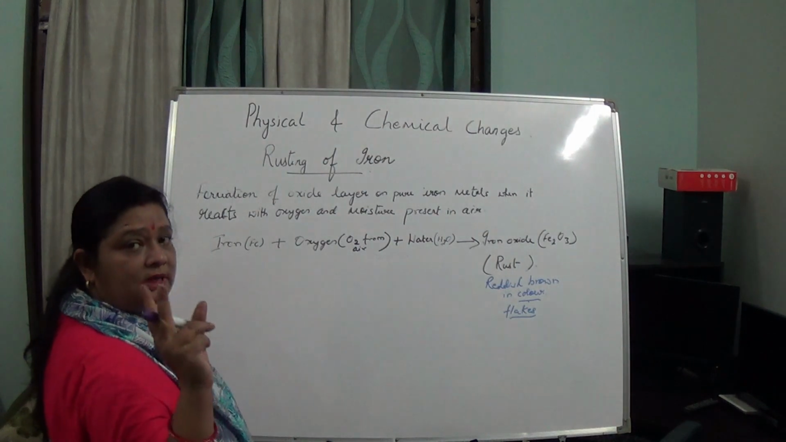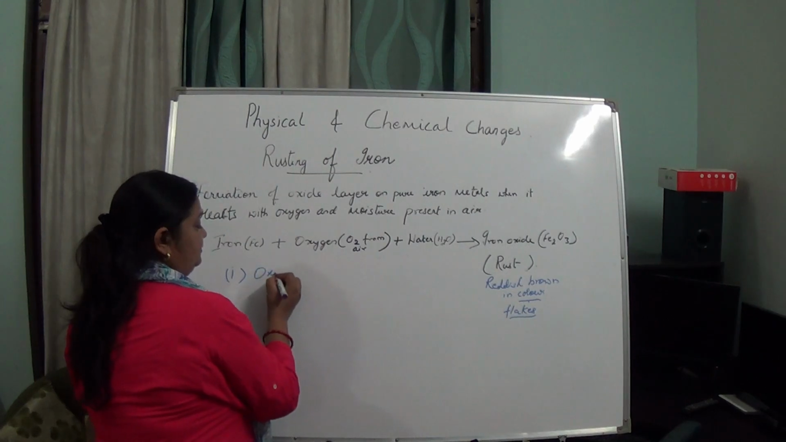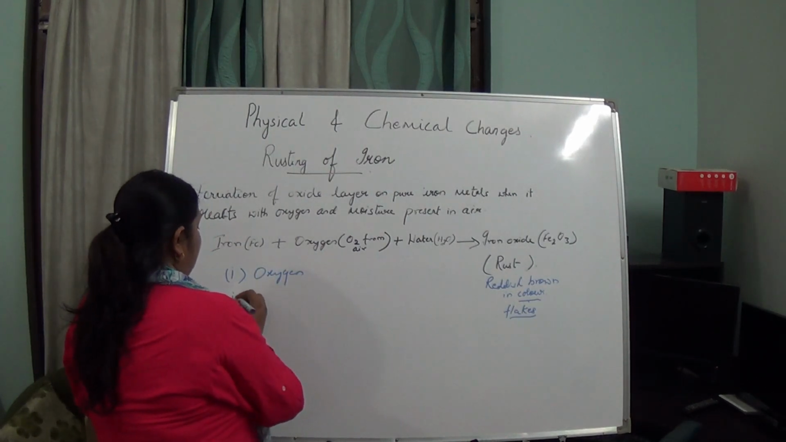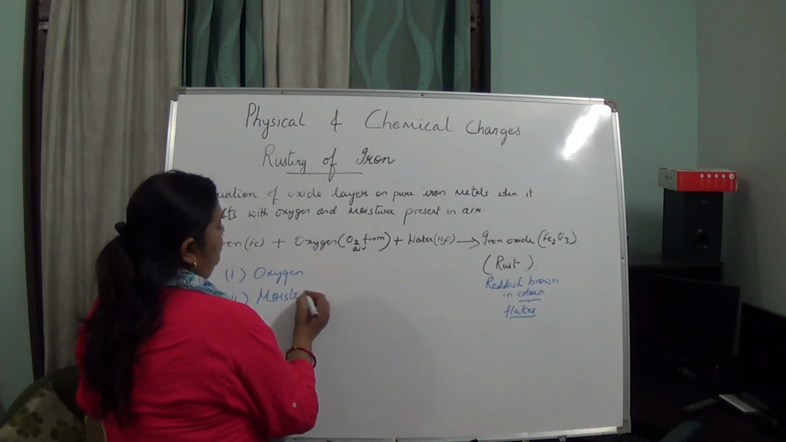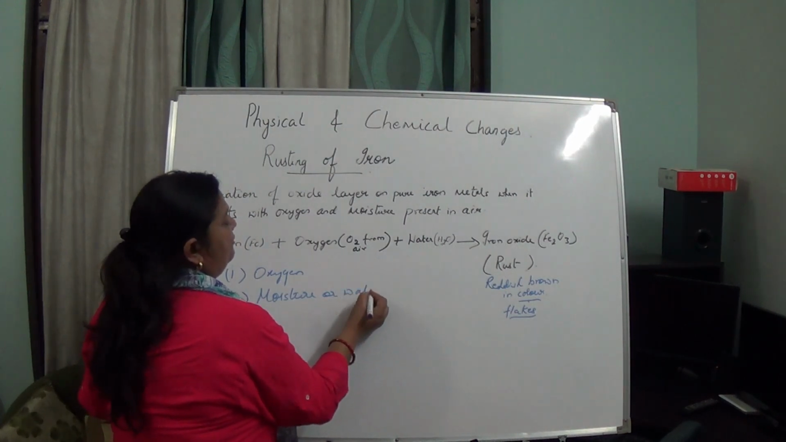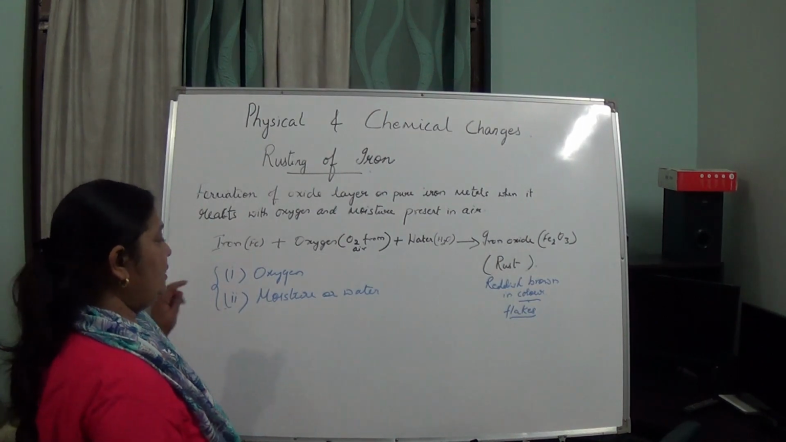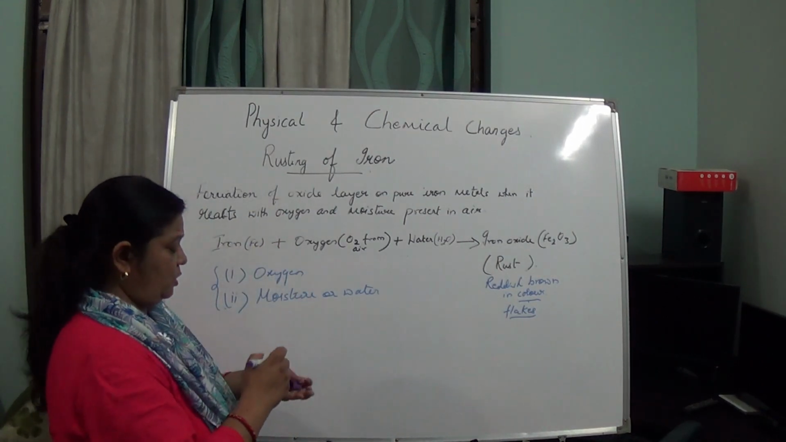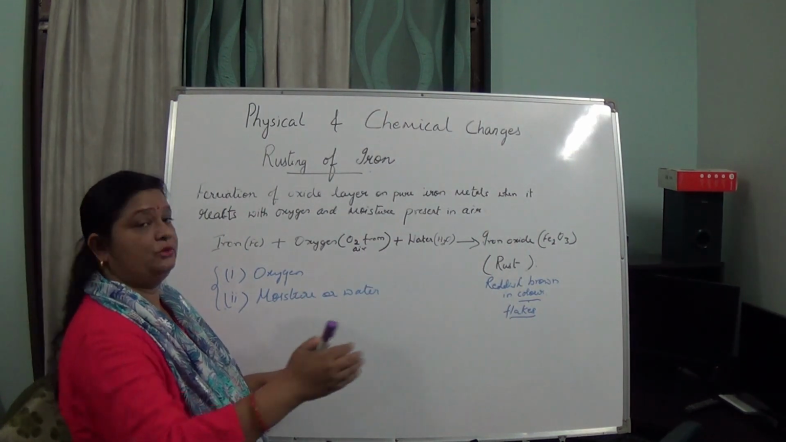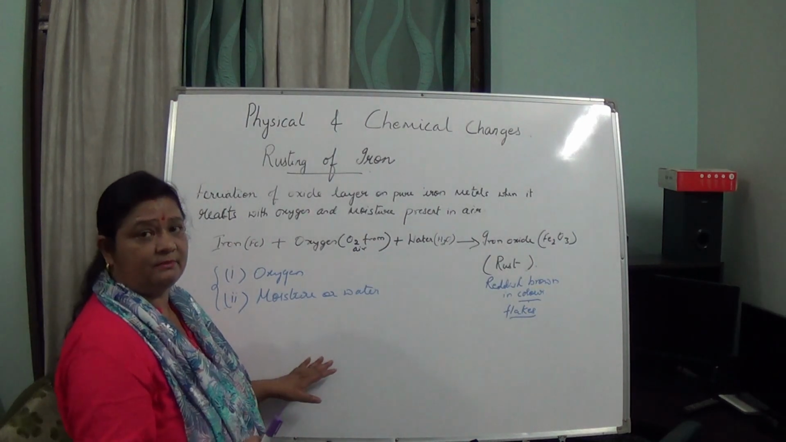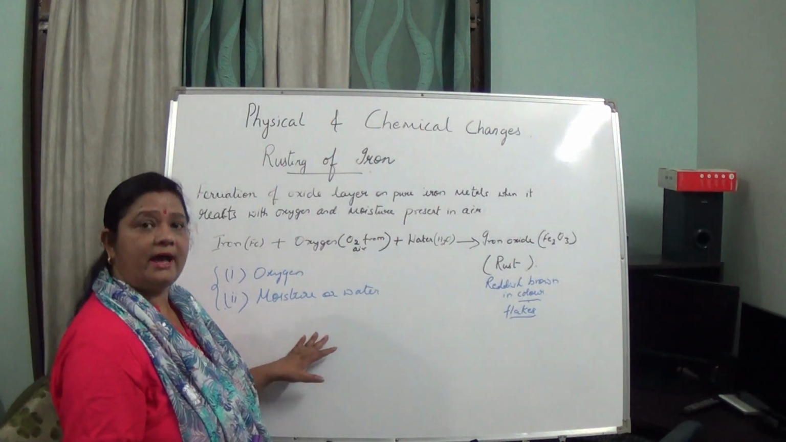So what are the two conditions a must for this rusting? First is the presence of oxygen, and second is the presence of moisture, or you can say water. If these two conditions are not there, rusting will not take place. Now, is this rusting a good thing? Do we prefer that rusting should take place in iron? No, because if rusting is taking place in iron, those objects are destroyed.